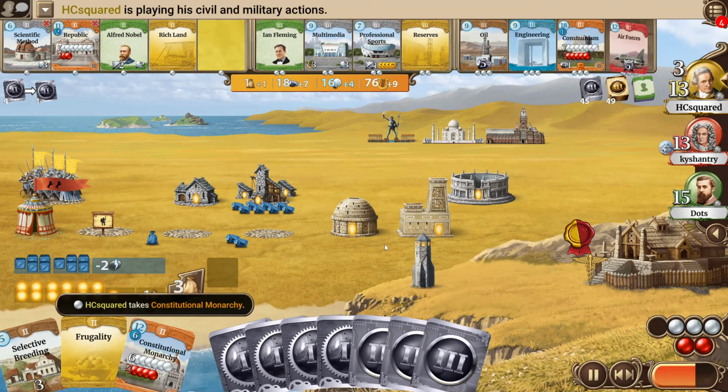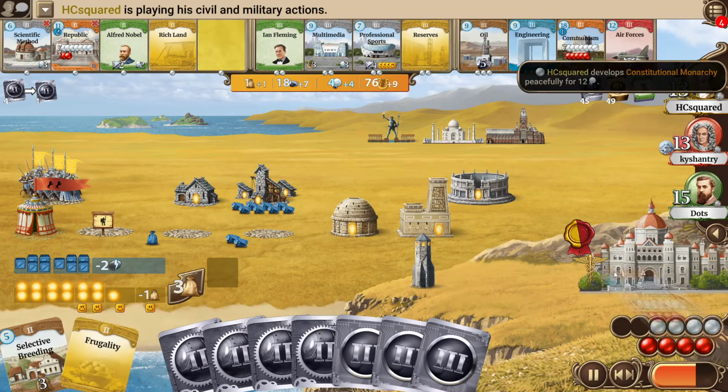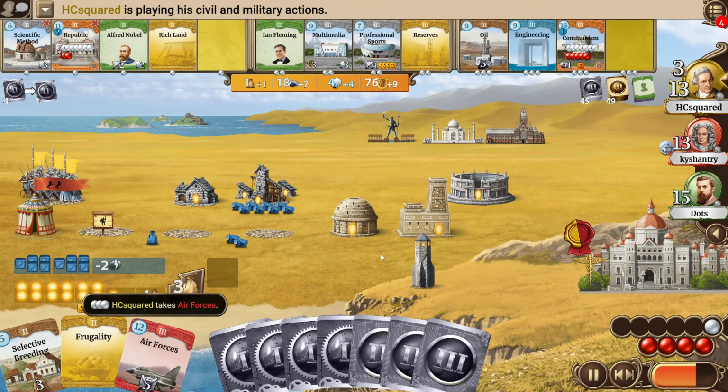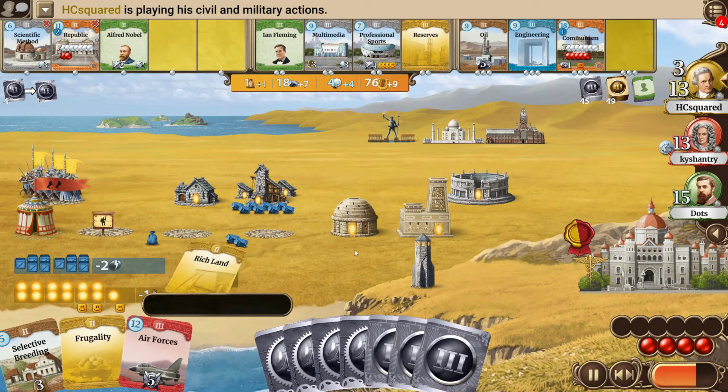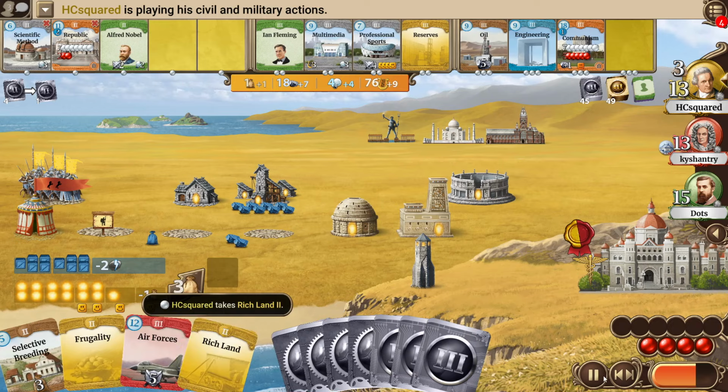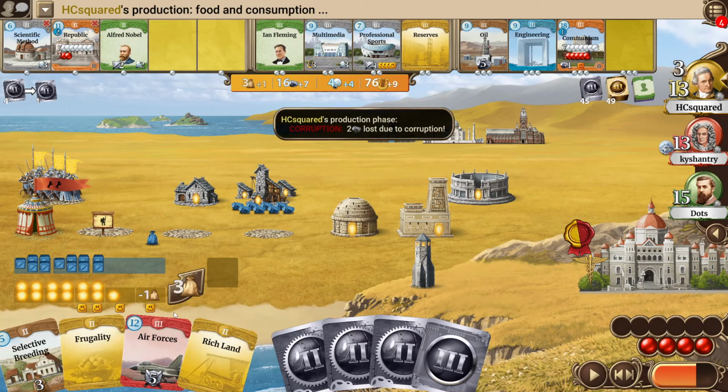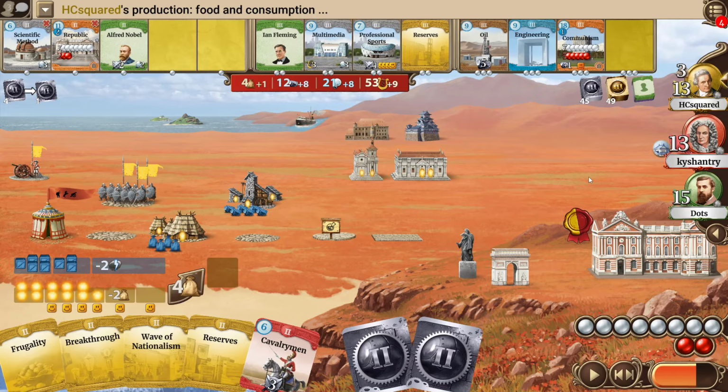HCsquared will go for the Conmon, has a choice here between Conmon and Republic, and actually also Communism, but he doesn't have enough science to go for it this turn, so I think it's fine to go for the Conmon this turn and also have enough science for some other stuff. He takes a copy of Air Forces, that will be helpful for him, and then also a copy of Richland.